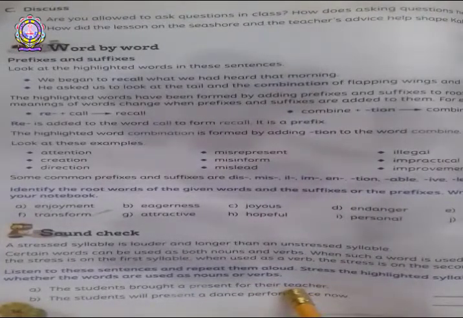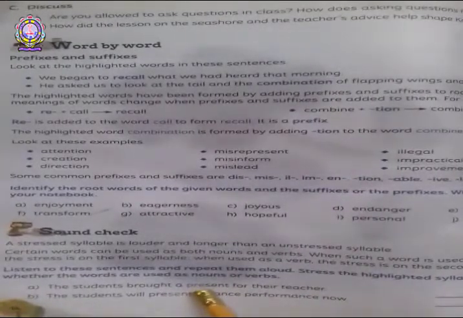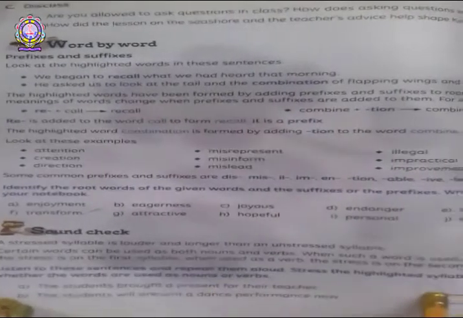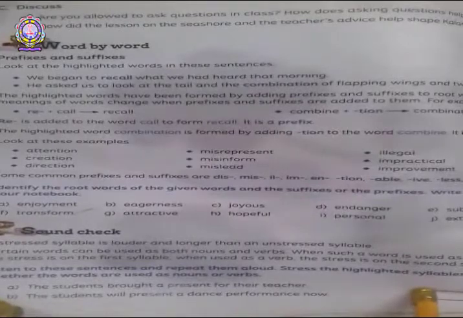What the students brought for their teacher? A present. Here present is stressed. So the first stressed word is noun.